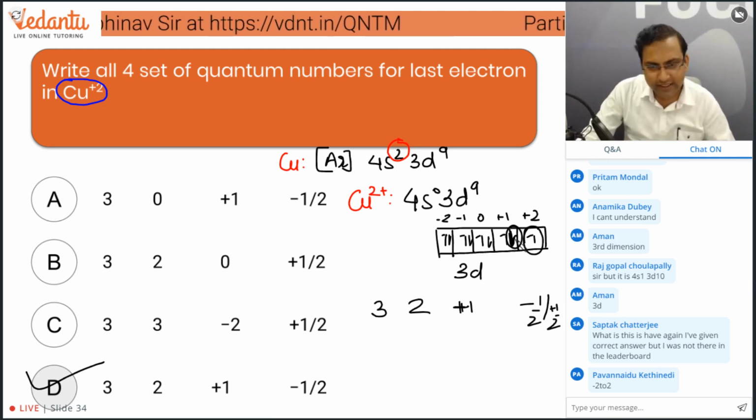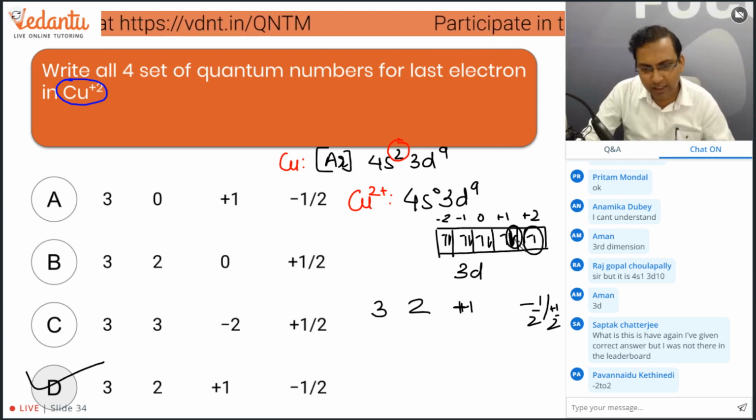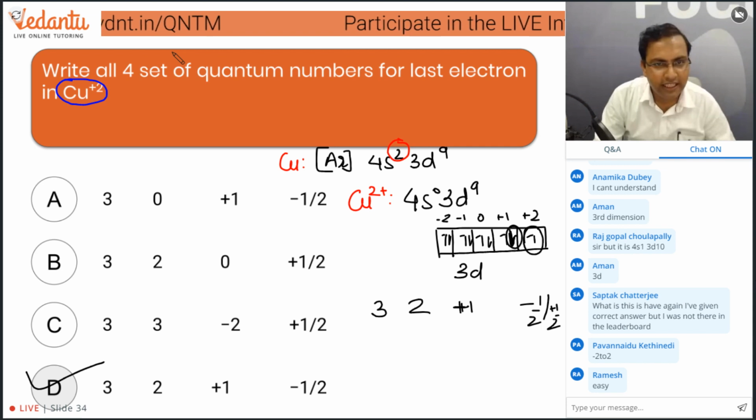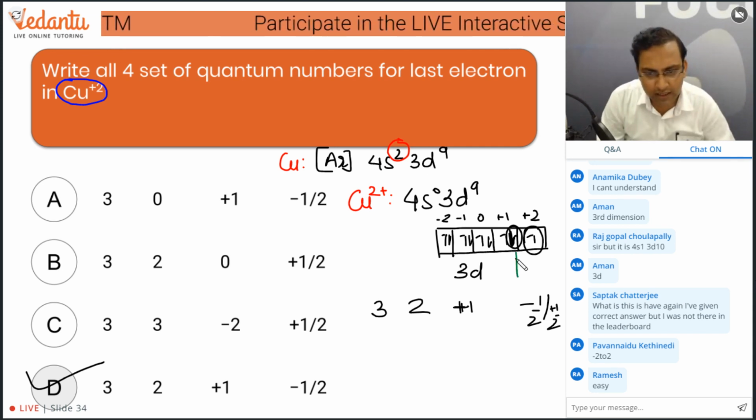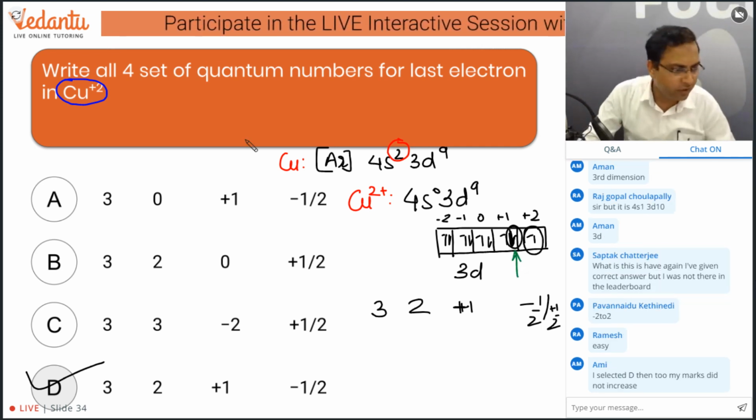Okay, so this is the last electron. This is not the last electron, guys. This is the last electron. This will be called the last electron.